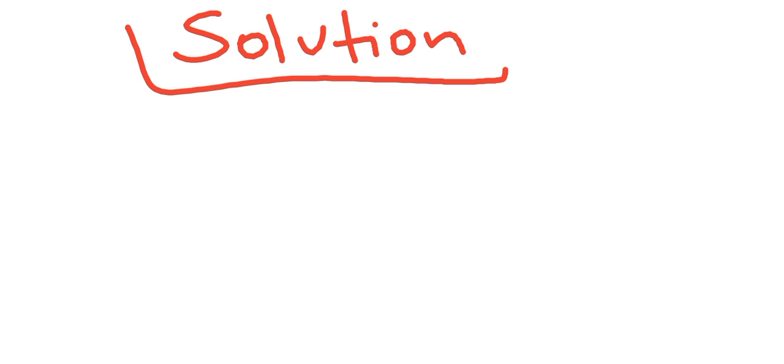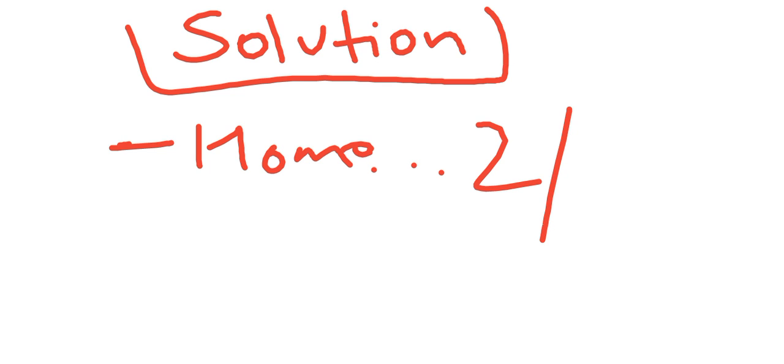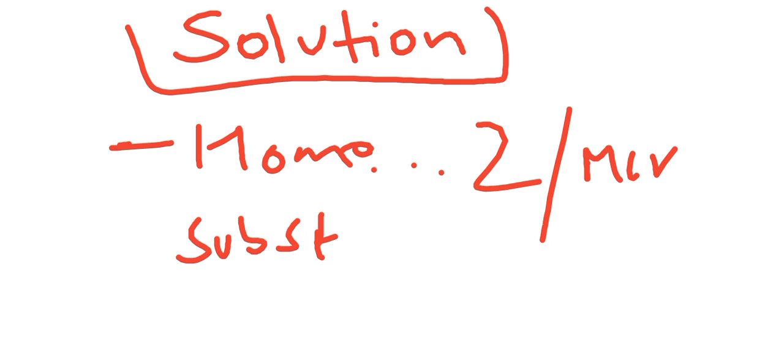Okay, so we'll move toward solution. In order to understand solution, we need to first understand homogeneous mixture, which we have understood. So basically, solution is a homogeneous mixture of two or more substances.